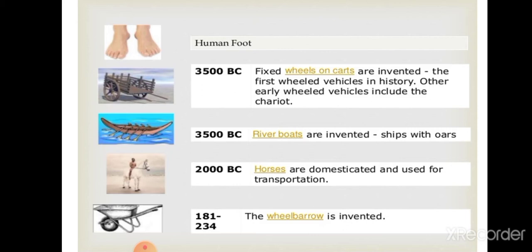But with the invention of the wheel in 3500 BC, fixed wheels on cars were invented. The first wheeled vehicles in history appeared, and after some time, around 3500 BC, river boats were invented. Before that, people used only logs of wood in the water.